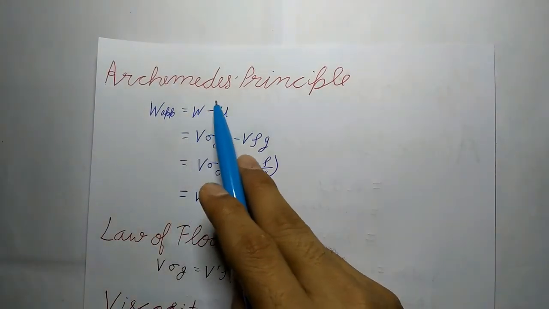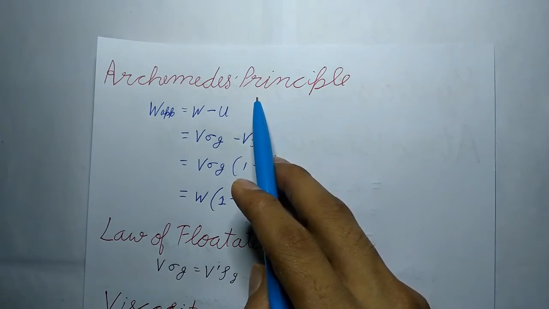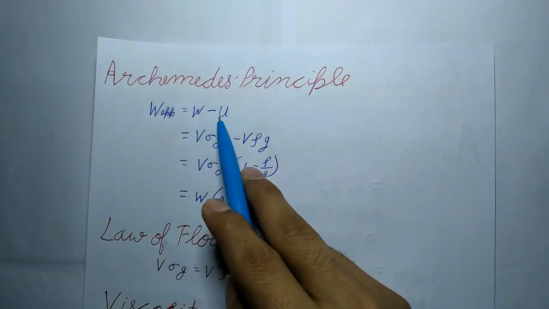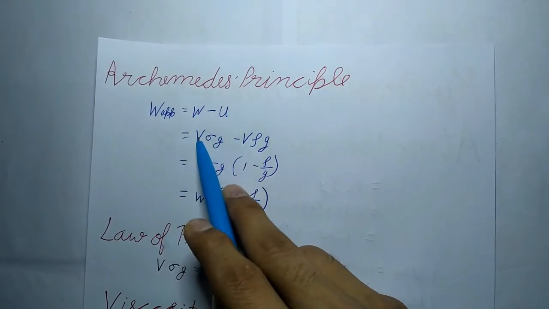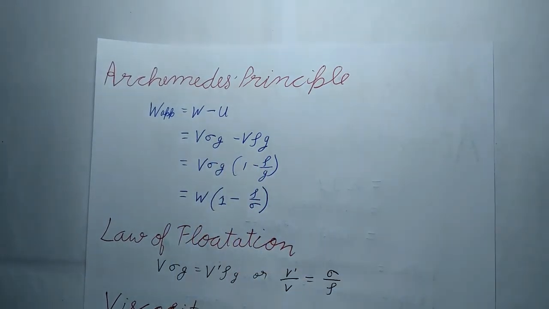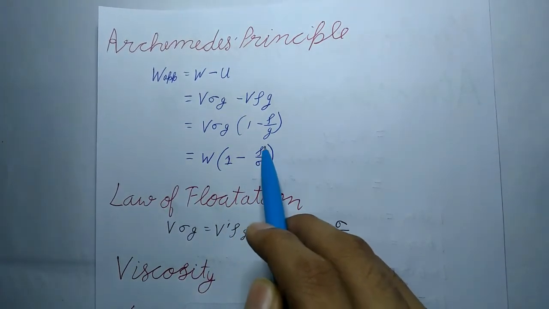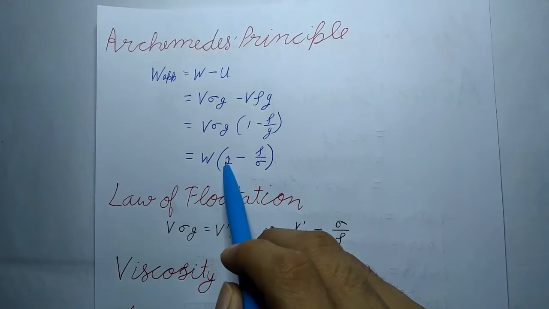Now let's understand Archimedes' principle. It states that when a body is immersed partially or wholly in a liquid, it loses some weight. The loss in the weight is equal to the weight of the fluid displaced. So apparent weight of the body will be equal to true weight minus weight of the fluid displaced. So we can say W minus U will be equal to this, and finally we get apparent weight equals W into (1 minus rho upon sigma), where W equals V rho g is the weight of the body and rho is the density.